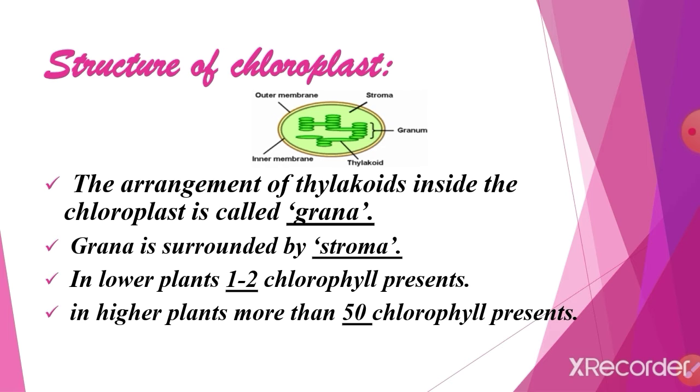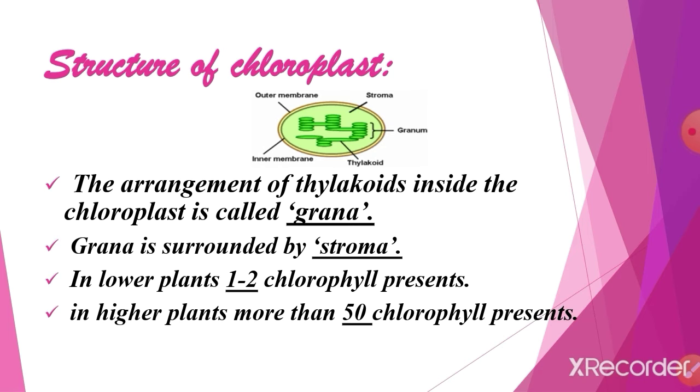In lower plants only 1 or 2 chloroplasts will be present, like algae, but in higher plants more than 50 are present. The chloroplast has an inner and outer membrane with an empty intermediate space in between. Inside the chloroplast, the arrangement of thylakoid is called grana, as well as stroma. Nearly 40 to 60 thylakoid are present per cell. Each grana has 50 or more chlorophyll molecules. These thylakoid contain the chlorophyll that is necessary for photosynthesis.